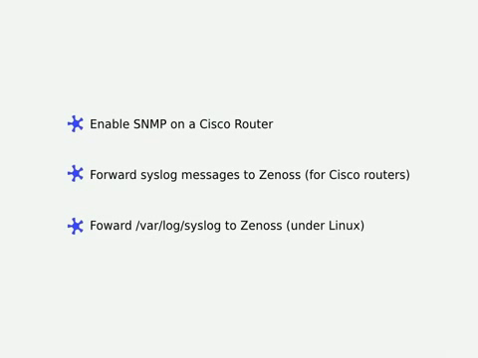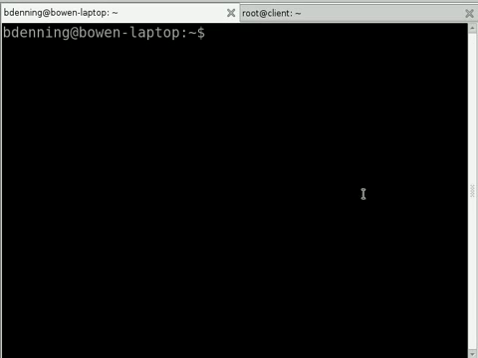And then finally, we'll go back to the test Linux server that we created in the last couple of screencasts, and also do the same thing with the syslog, forwarding any syslog messages through to Zenoss. So to start off with, I'm just going to log into the router to configure SNMP.